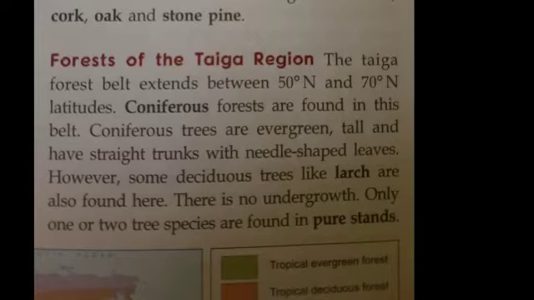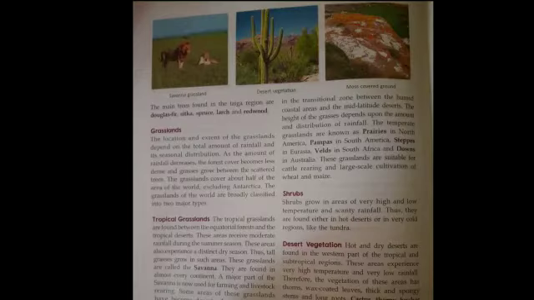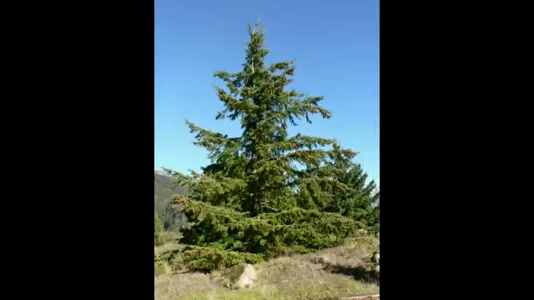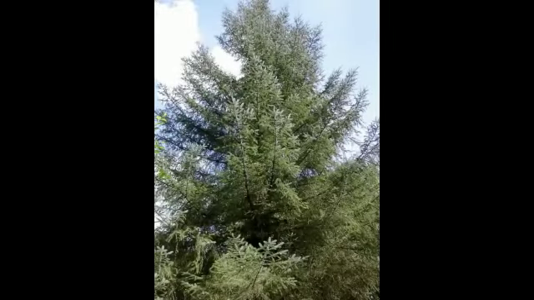There is no undergrowth, means the small bushes and plants do not grow around, and only one or two species of trees are found in pure stands, which means the plant population found there is generally of one or two species. Some of the important trees which are found in the taiga region are Douglas fir, Sitka spruce, larch and redwood.